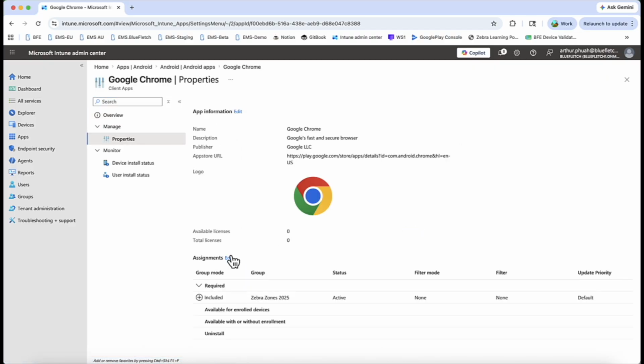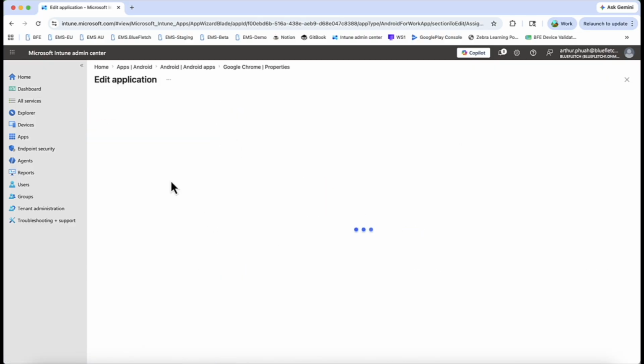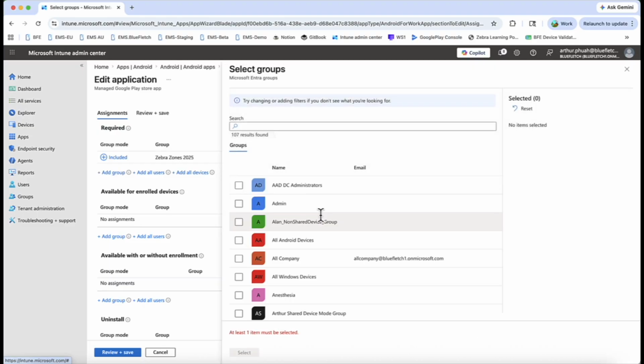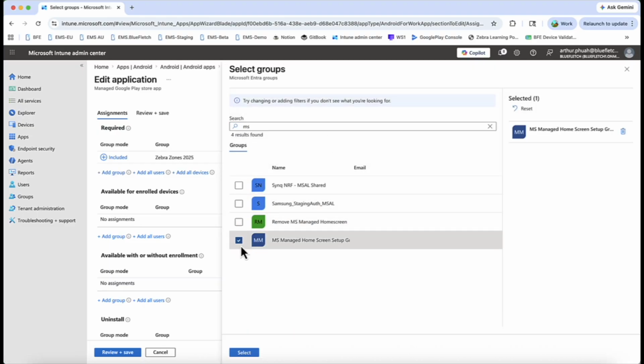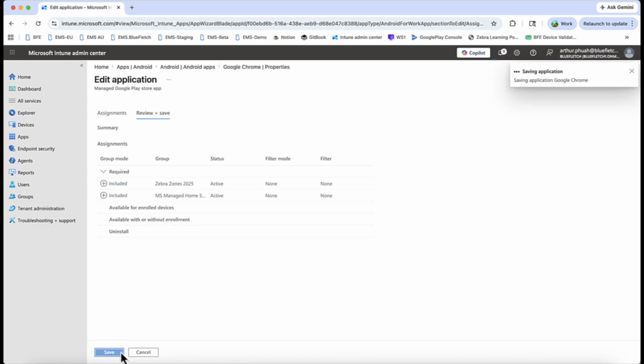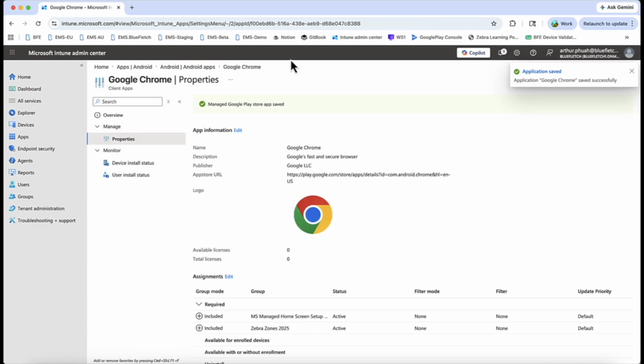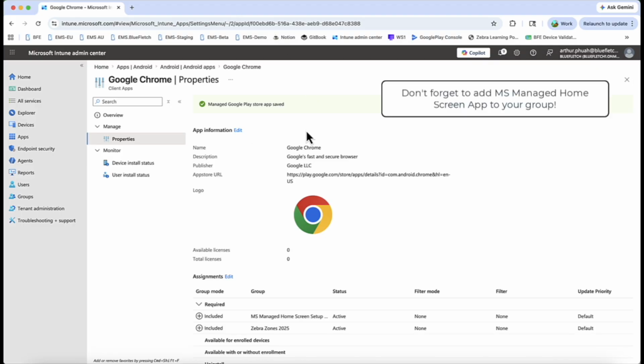Go here, and add the group it needs. So now all our apps that's going to be on the manage home screen is going to be tied to this group that's also tied to enrollment. So let's go and start enrolling our device.